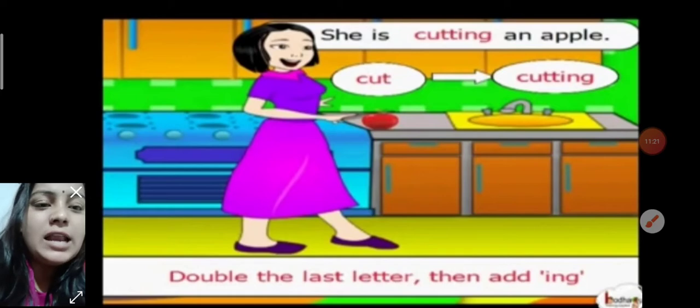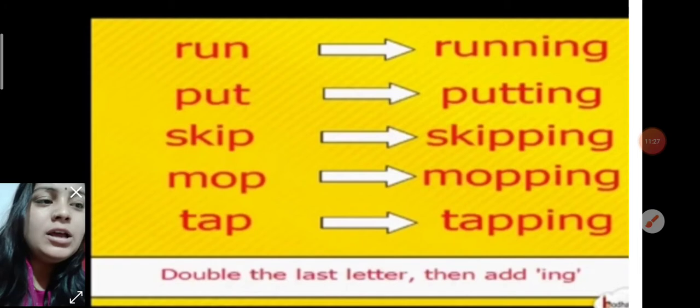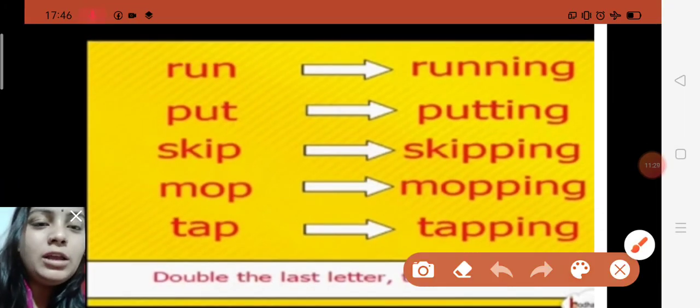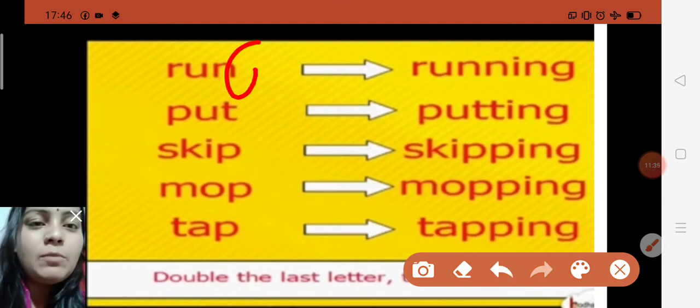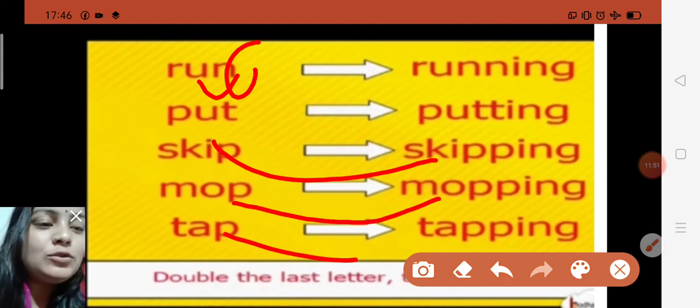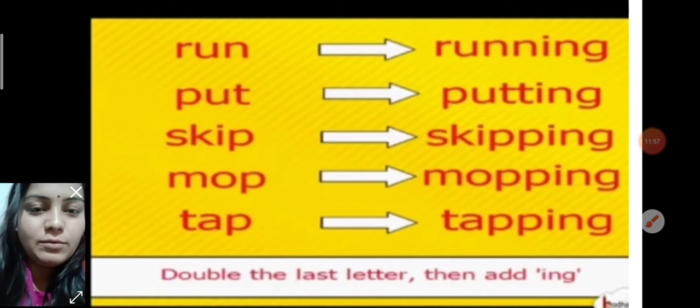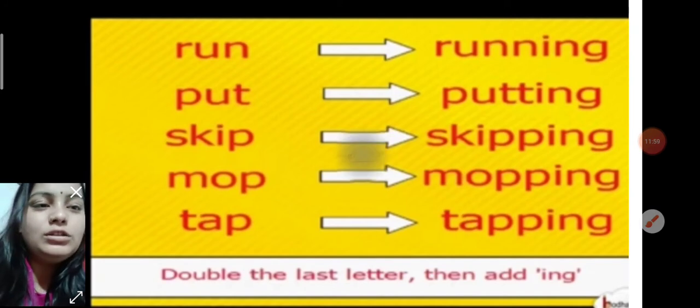Same, cut to cutting. So she is cutting an apple. This work is happening right now. Some more examples are there, like run to running, put to putting. In each and every action word you can see children, the last letter is a consonant and before it comes a vowel. So that's why you all have to follow the third rule. It is saying you have to repeat the last letter while making the continuous form. Like put to putting, skip to skipping, mop to mopping, tap to tapping. Double the last letter, then add ing while making the continuous form.